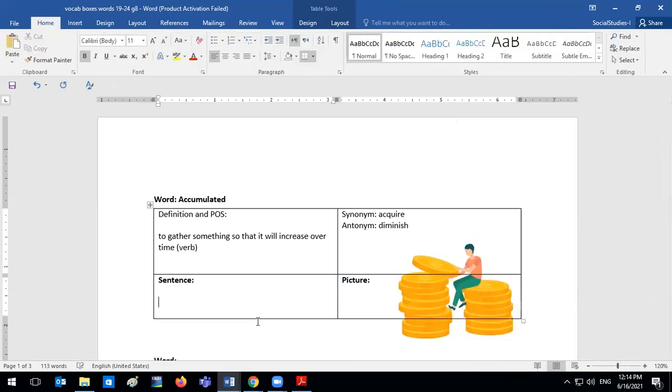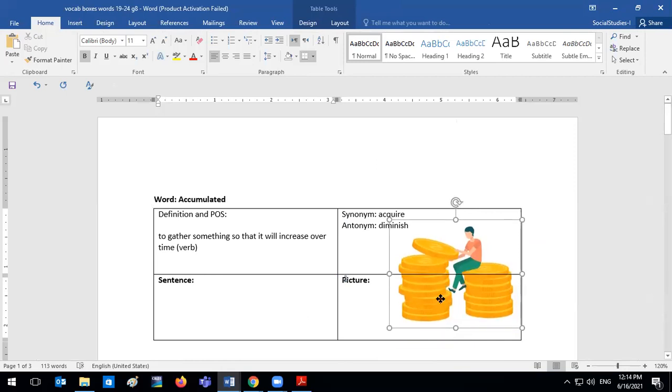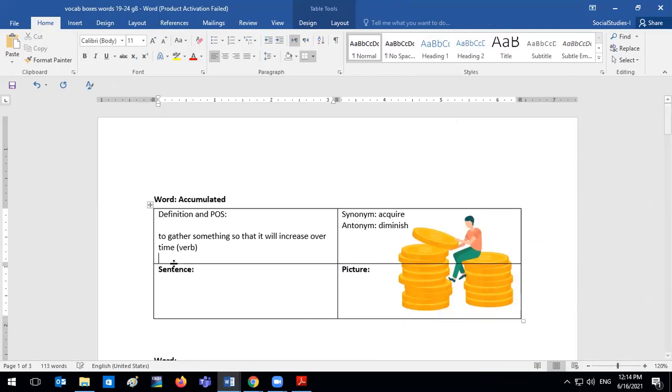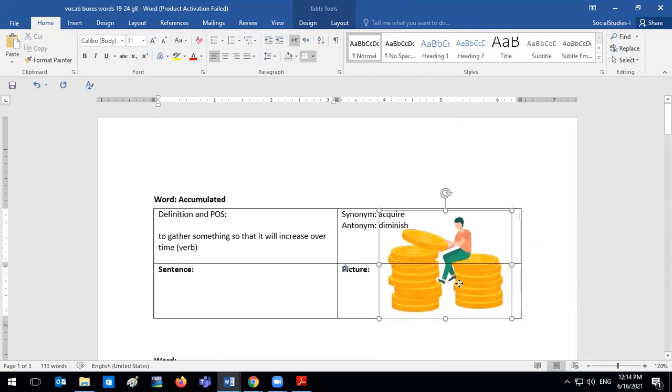All right, and how can we use accumulate in a sentence? During harvest season, the animals accumulated the crops and stored them for winter.